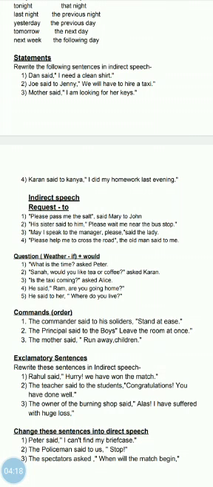Now the next is request. If there is an indirect speech and there is a request in the sentence, that is please, sorry, then let us see how do we write indirect speech. Now, in request, please pass me the salt, said Mary to John. Mary told John to pass her the